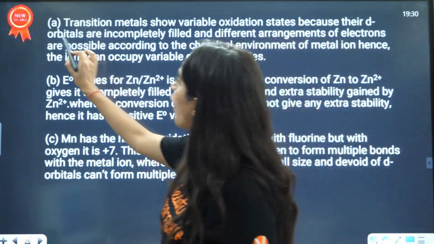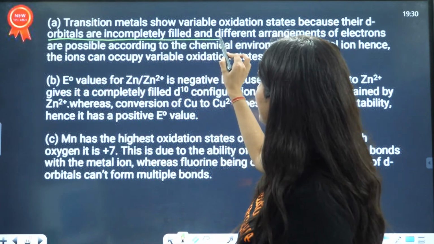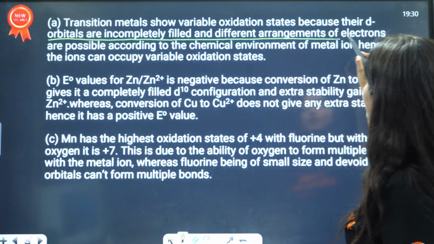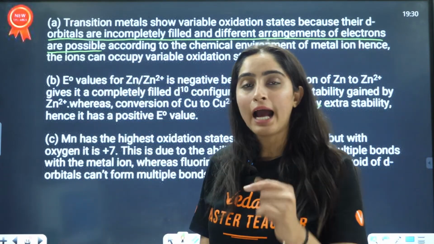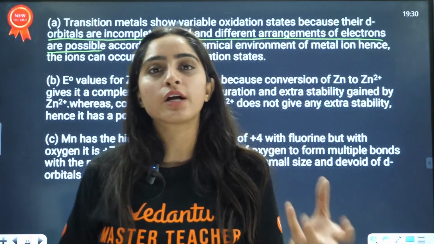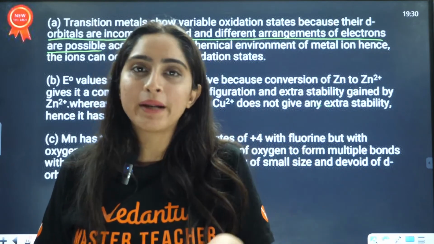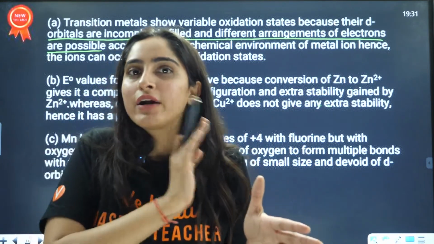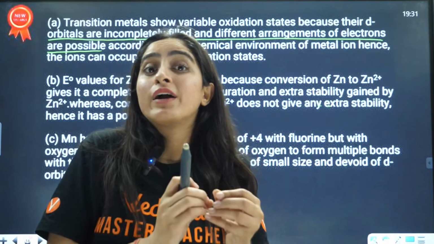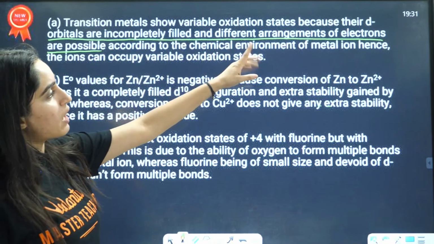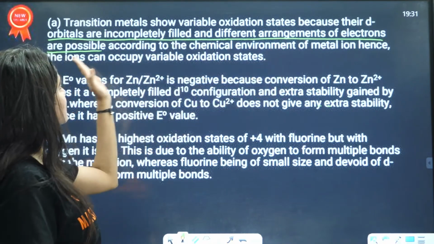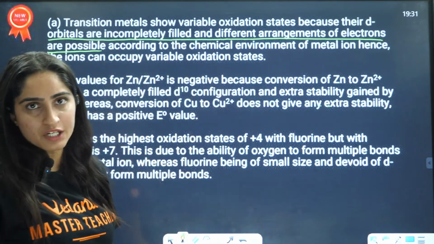Because their d orbitals are incompletely filled and different arrangements of electrons are possible. I told you transition elements are those which have incomplete d orbitals. That is why different complexes are possible, according to the chemical environment of the metal ion, hence the ions can occupy variable oxidation states.